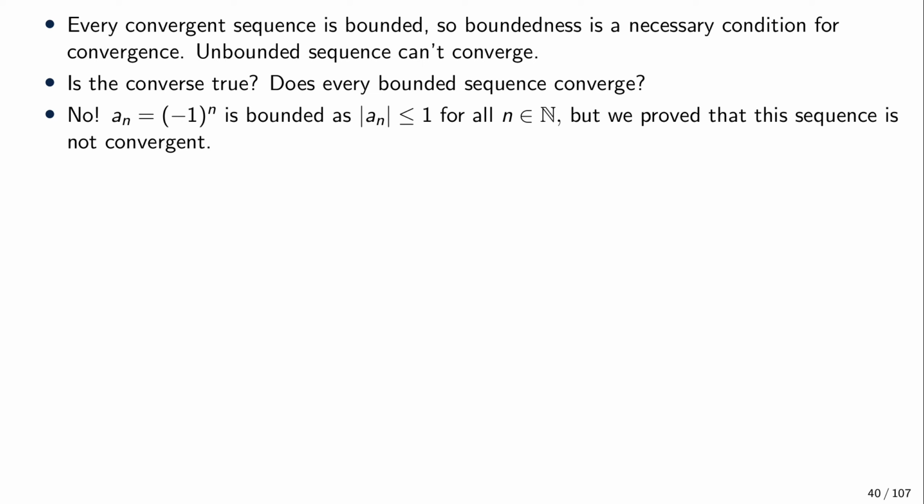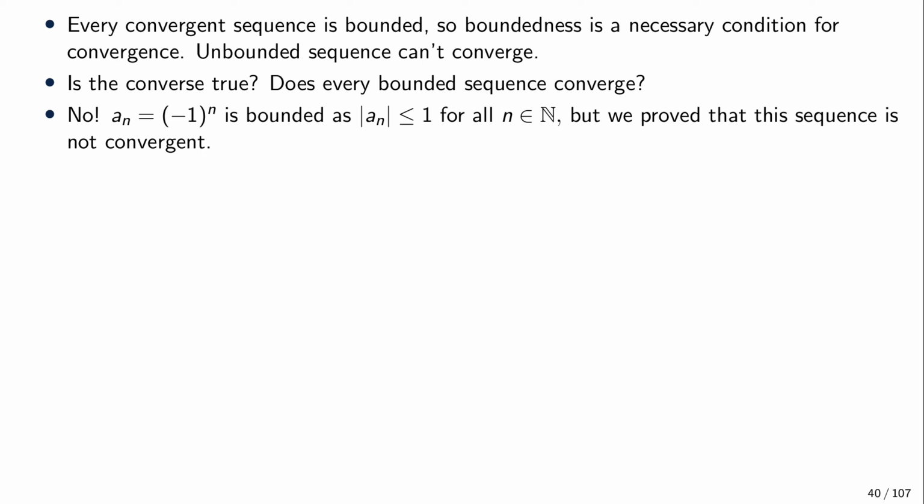So for example, the sequence a_n = (-1)^n is of course a bounded sequence. The absolute value of every element is no bigger than 1, but we have proved that the sequence is not convergent. We may note that the sequence consists of two natural sequences.